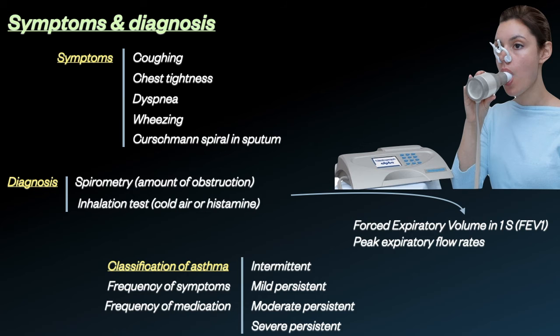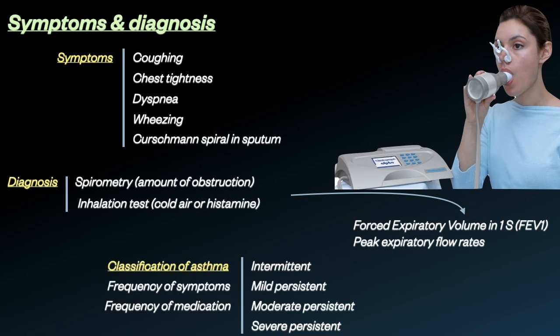Diagnosis of asthma is based on anamnesis, physical examination and laboratory findings like with any other disease, but here lung function studies are very important. Spirometry is a device that can measure the forced expiratory volume in 1 second and the peak expiratory flow rates, both of which measure the amount of obstruction in the airways. To provoke an attack, the patient inspires cold air or histamine to take the measurements.